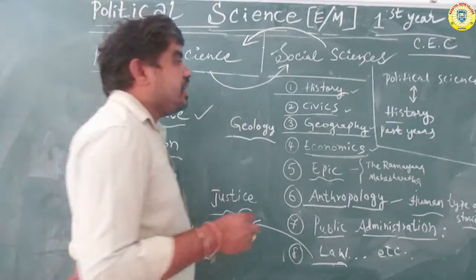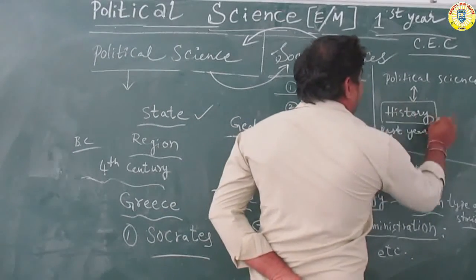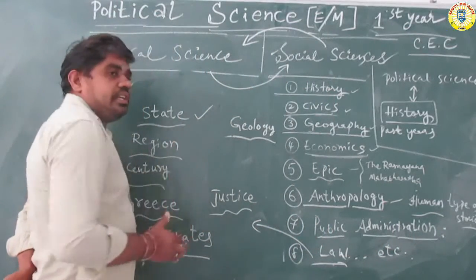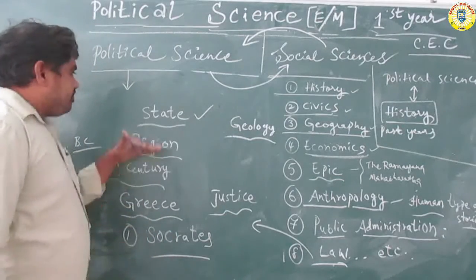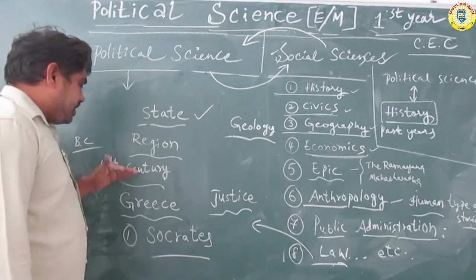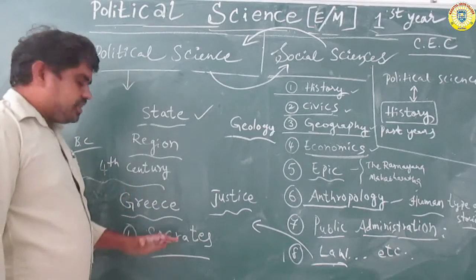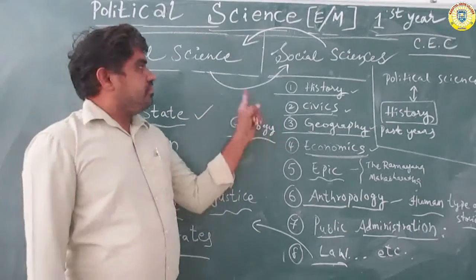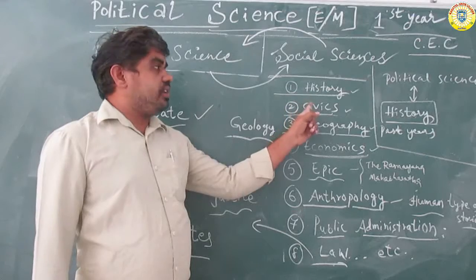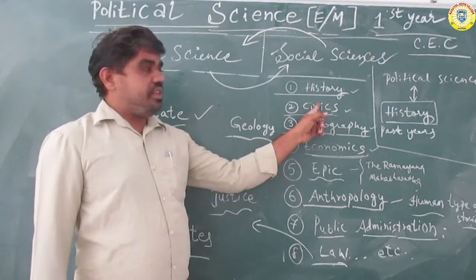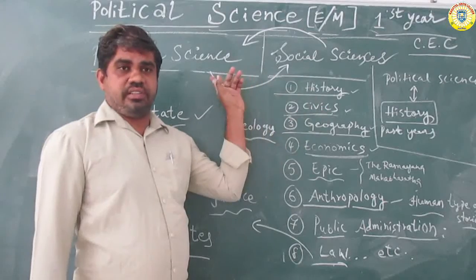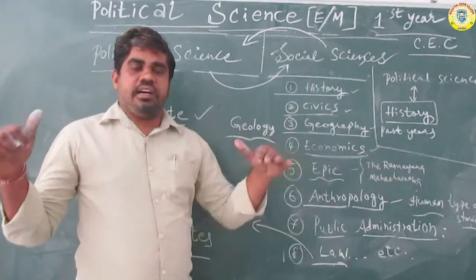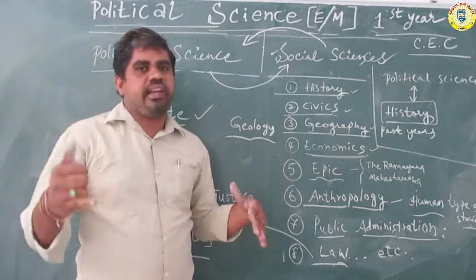Next, who is the father of history? Okay, here are different categories. Understood? State, region, 4th century, Greece, Socrates, Plato, Aristotle. What is the main relation between political science and history? History is the main dependence. If there is no history, there is no political science; if there is no political science, there is no history. This is a direct relationship, not only indirect.